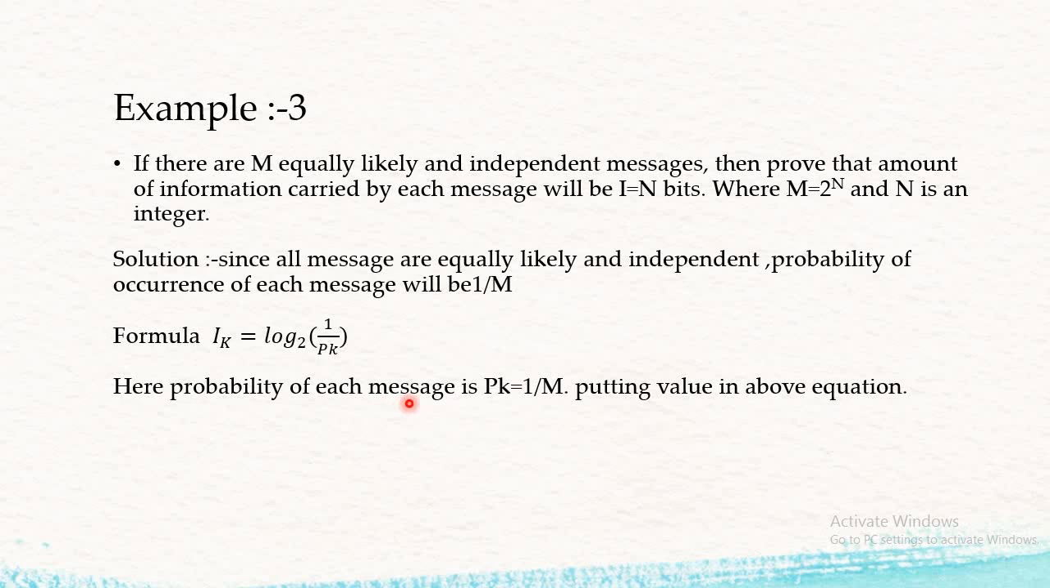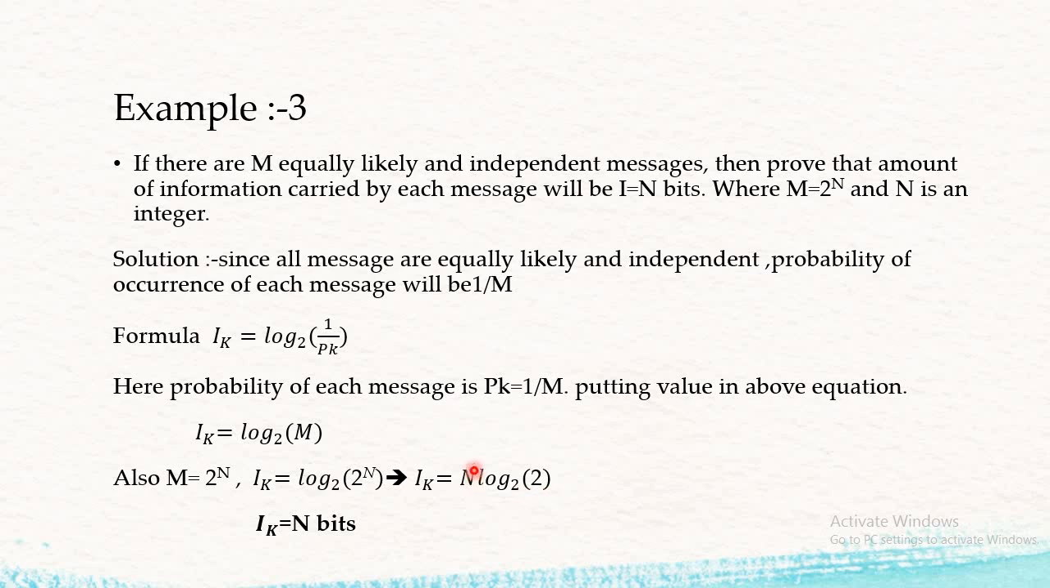Now the formula I of k is equal to log to the base 2 of 1 by pk. Here the probability of each message is 1 by m. Putting the value in the above equation, we get I of k is equal to log to the base 2 of m. Also m is equal to 2 raised to n, which is given. So we put the value: log 2 of 2 raised to n. Again we know one identity of log, that log of a raised to n is equal to n log a. So we apply the same. After solving this, we get I k is equal to n log to the base 2 of 2. Then log 2 divided by log 2 comes out to be 1, and the information carried is equal to n bits.